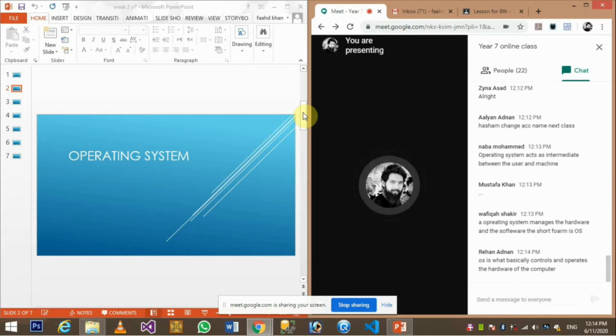Rehan says OS is what basically controls and operates the hardware of the computer. That's the partial contribution of the operating system, which controls and operates the hardware of the computer. That's one functionality of the operating system.